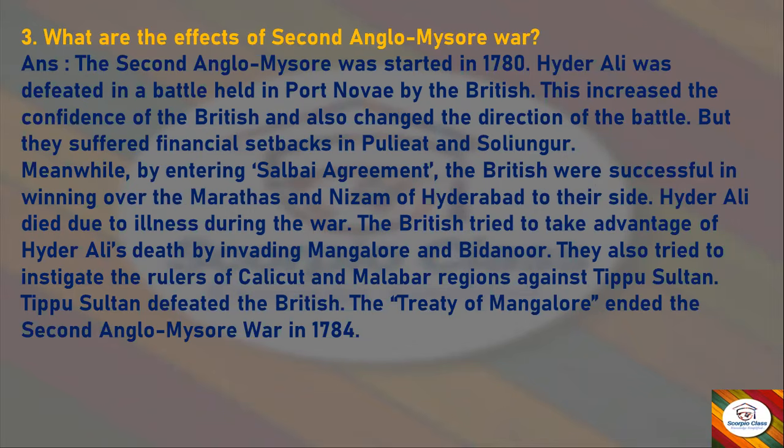Meanwhile, by entering Salbai Agreement, the British were successful in winning over the Marathas and Nizam of Hyderabad to their side. Hyder Ali died due to illness during the war. The British tried to take advantage of Hyder Ali's death by invading Mangalore and Bidanur. They also tried to instigate the rulers of Calicut and Malabar regions against Tipu Sultan. Tipu Sultan defeated the British. The Treaty of Mangalore ended the Second Anglo-Mysore War in 1784.